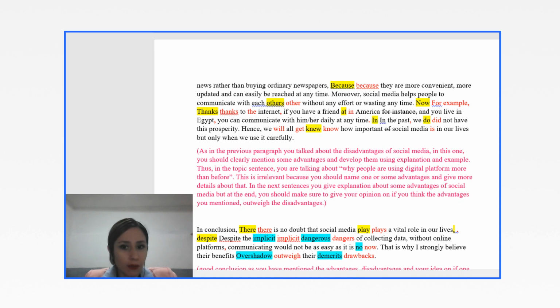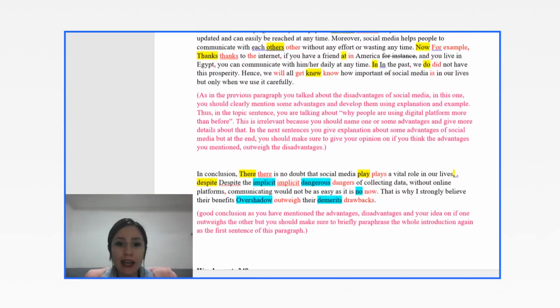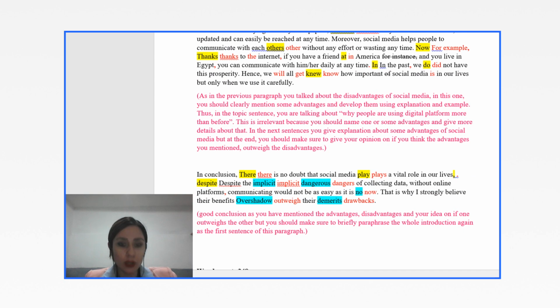Okay, in the conclusion paragraph in this question type, you should paraphrase the introduction, the plan of your whole essay, and once again, answer the question. The question was, do the advantages of social media outweigh the disadvantages? But it should be in like a wrap-up form. You just want to conclude and finish everything here.